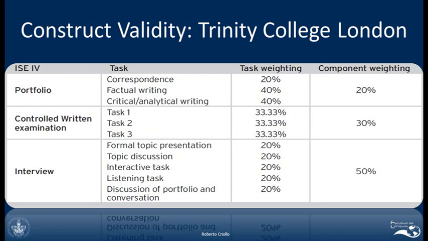Okay, now the second component is control written examination, and in this case there are 3 tasks. So that means that you need to write something. You have a writing test, you have task number 1, task number 2, and task number 3, and as you can see, the 100% of this task is divided in equal proportion, 33.33% for each, and this corresponds to 30% of the total score.